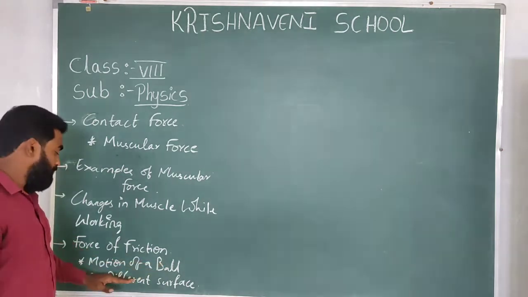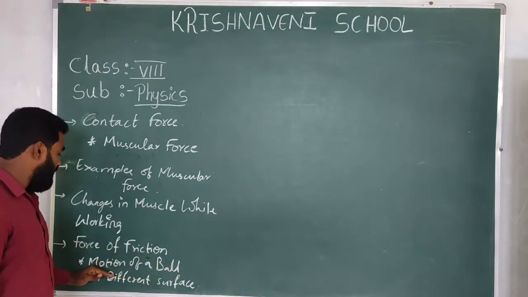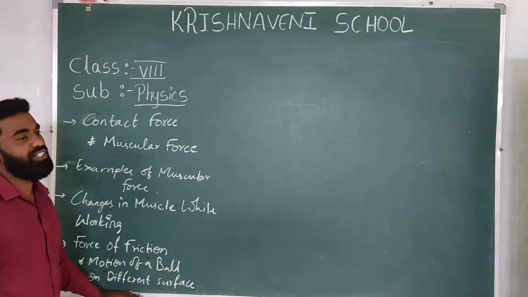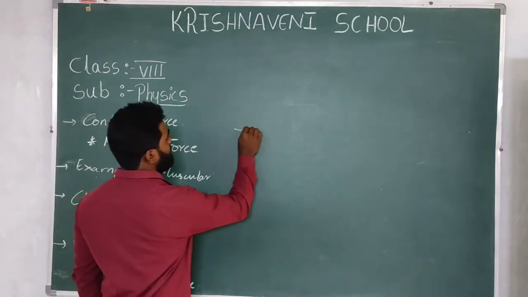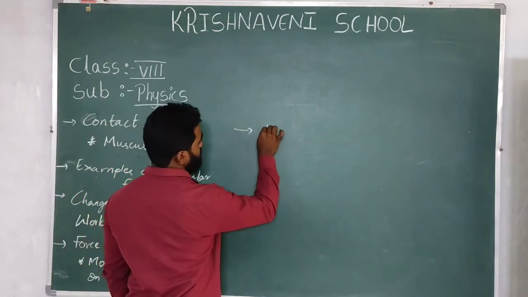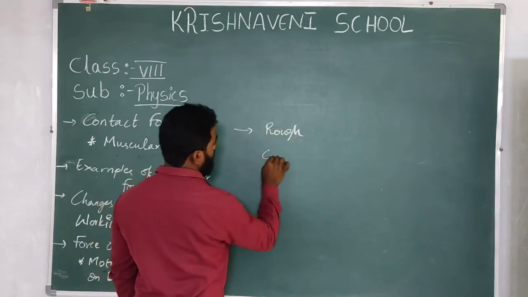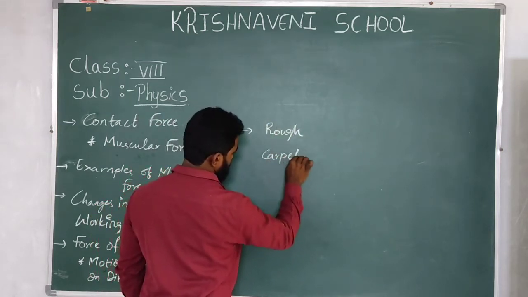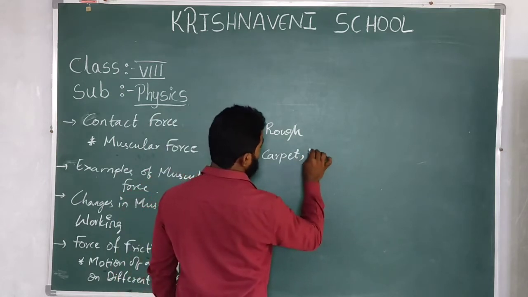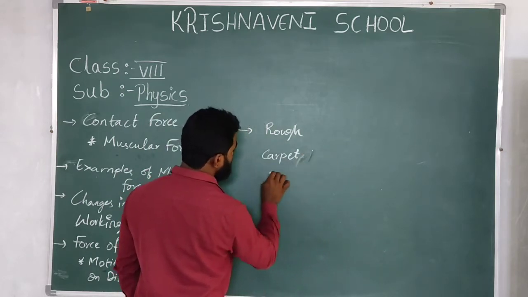You can see the frictional force in the motion of a ball on different surfaces. Let's take three types of surfaces. The surface should be rough, like a carpet, rough surface, and then a smooth surface.